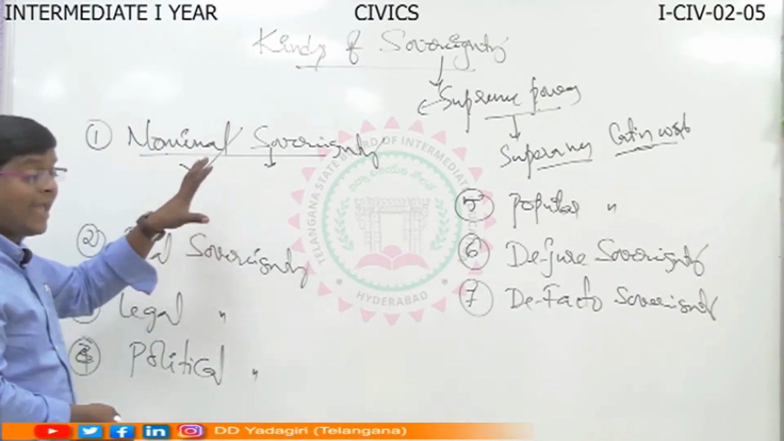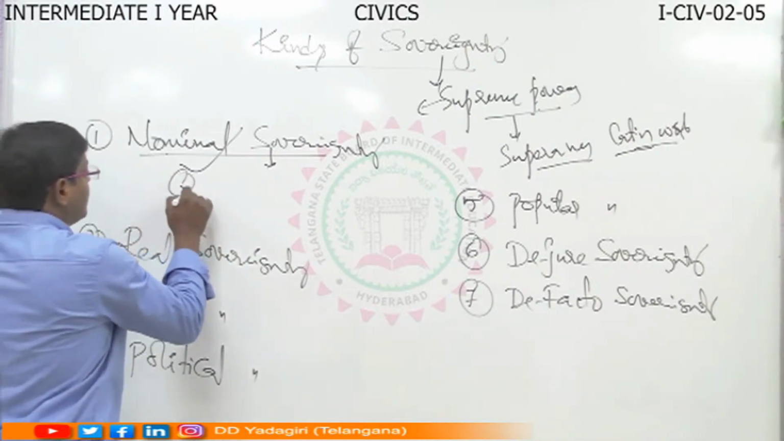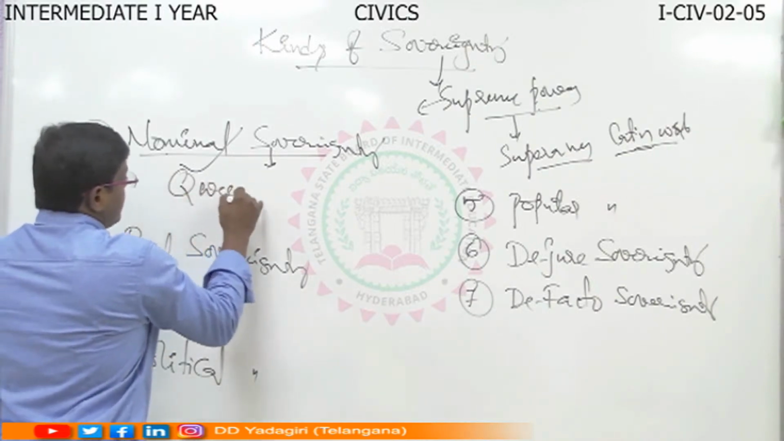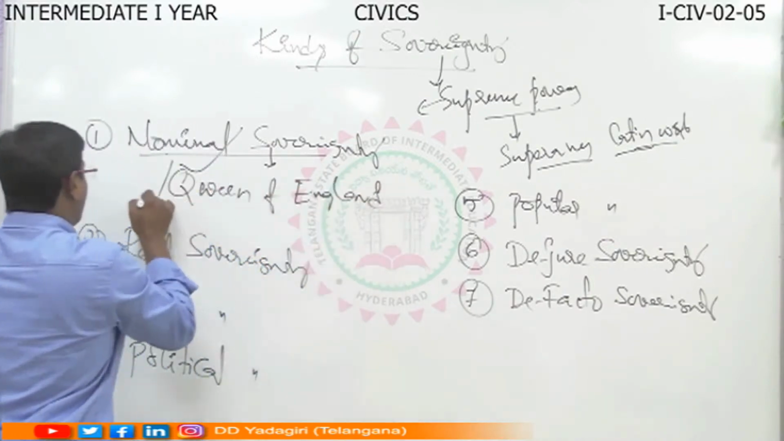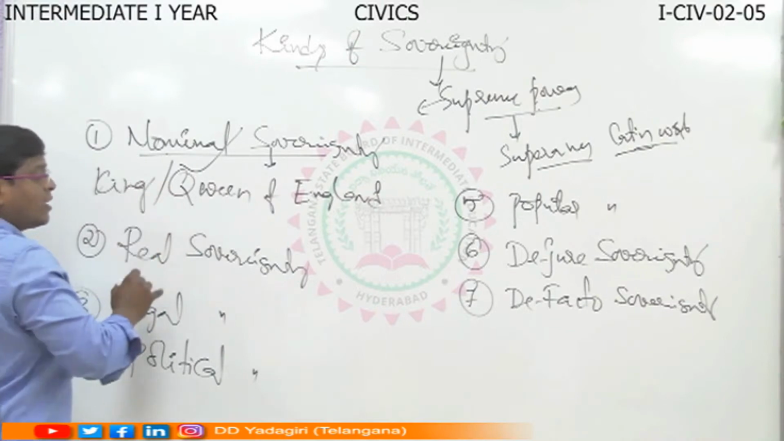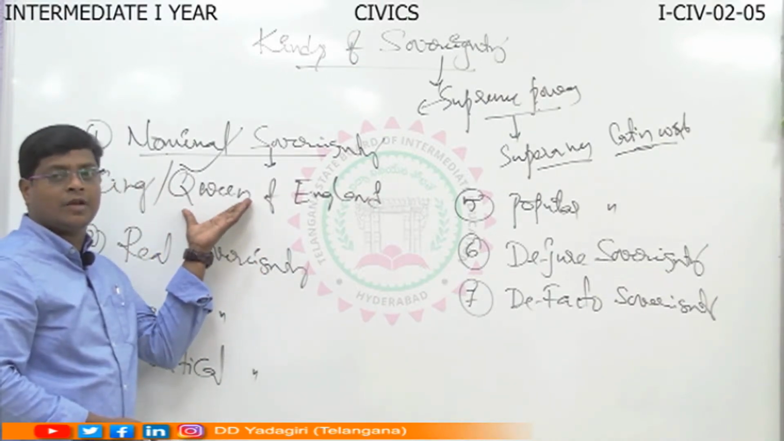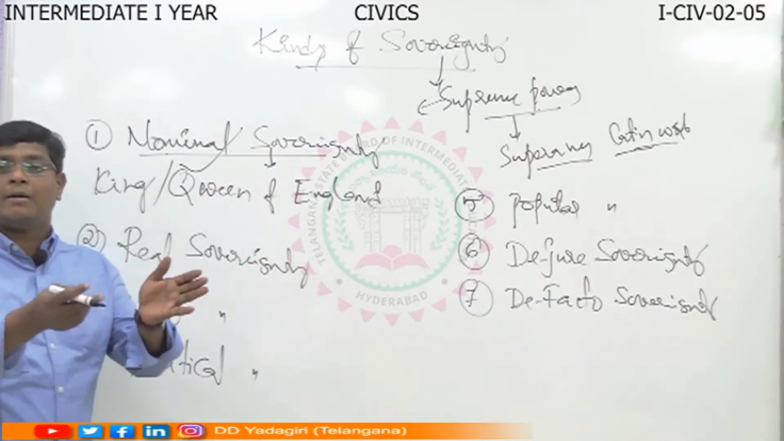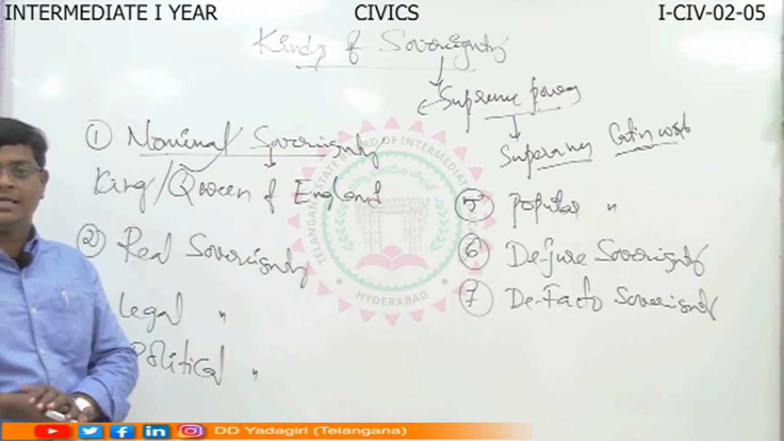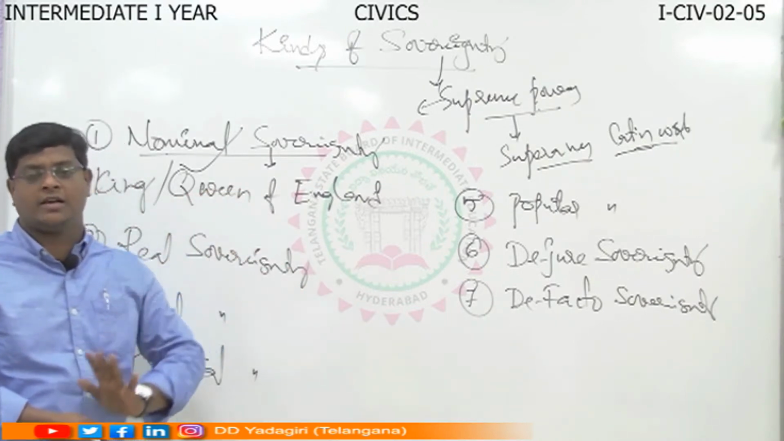Example, the very popular example is the Queen of England or King of England. The King or Queen of England enjoys the power by namesake only. On the name of the King or Queen, the Prime Minister enjoys the powers in England. Understood? That's why here they enjoy the powers by namesake.